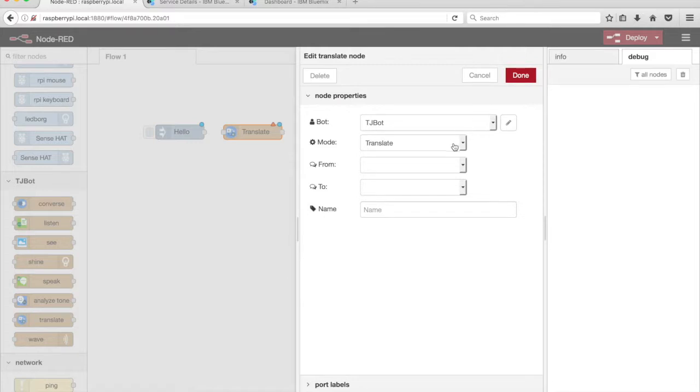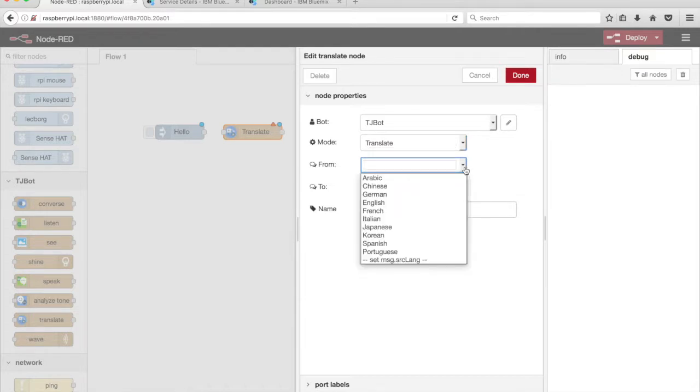The Translate node has several modes: identifying the language of some content, checking if the Watson service can translate from one language to another, and translating content from one language to another. Select Translate from the Mode drop-down menu.